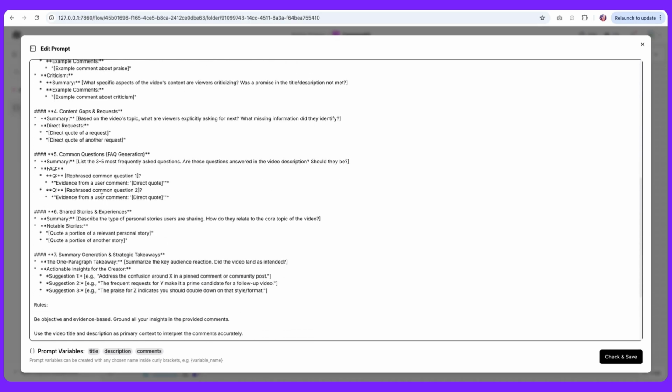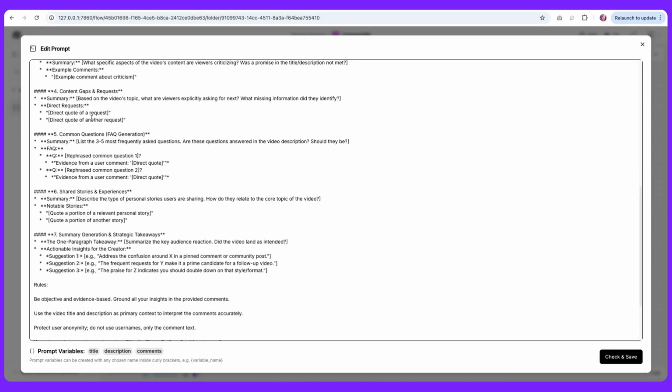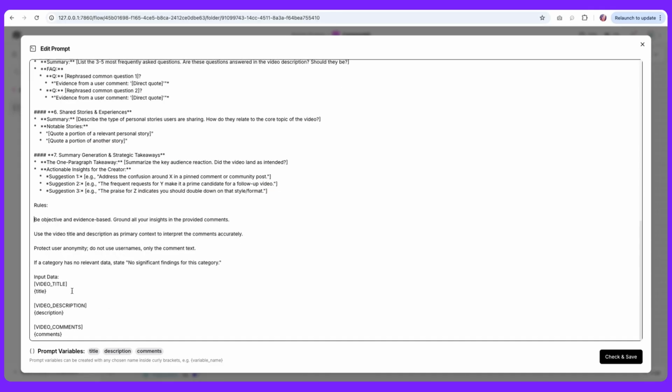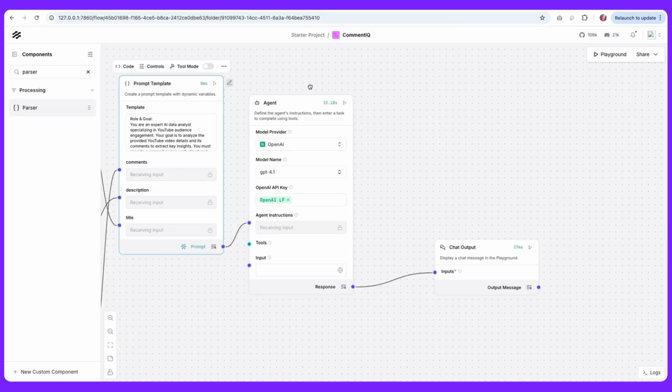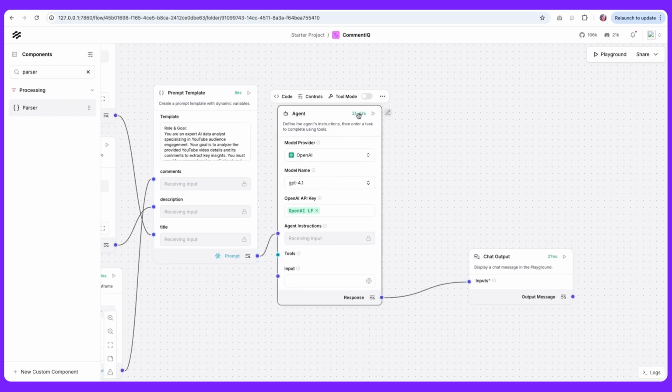And then it goes on to a few additional fields which could be modified to anything that you would like to pull from the comments. So in our case, we were interested in the content gap, if there is anything that was missing, so we can make a video on that topic, and then a few additional fields here. And towards the end, we are reinforcing the rules, and then we provide the data that's needed for our agent to perform the analysis. And with that, we pass that over to the agent. It takes a few seconds to go through the comments, think and analyze, and generate the response.